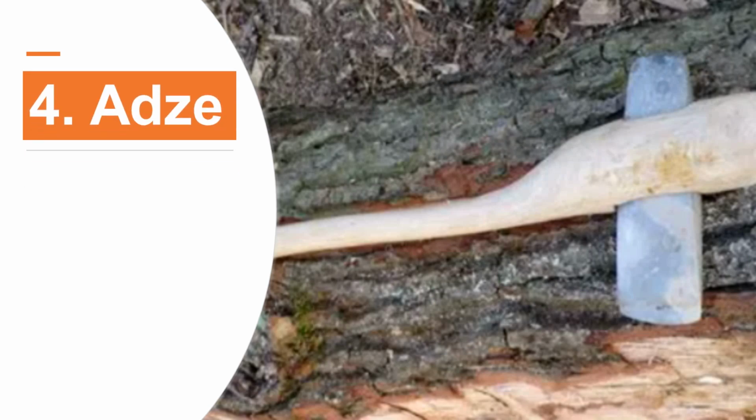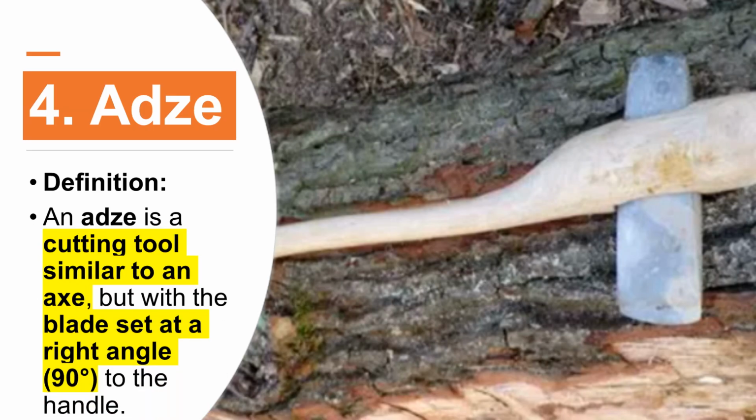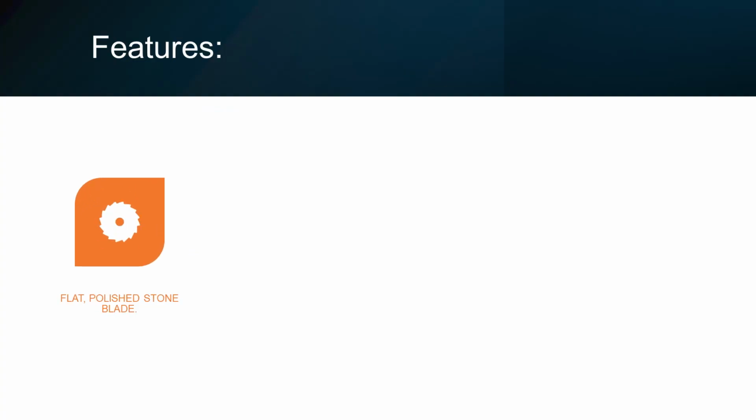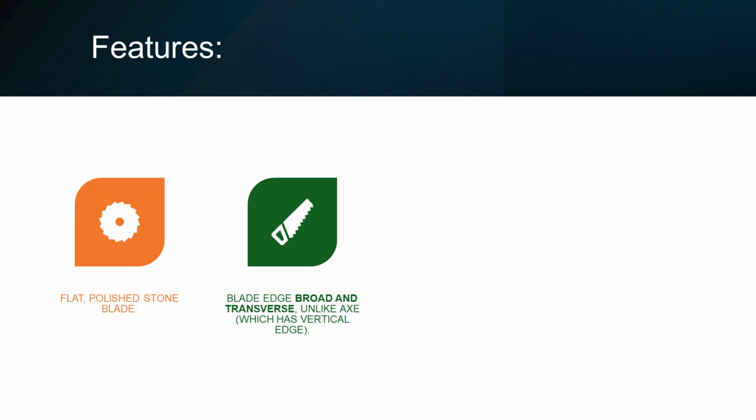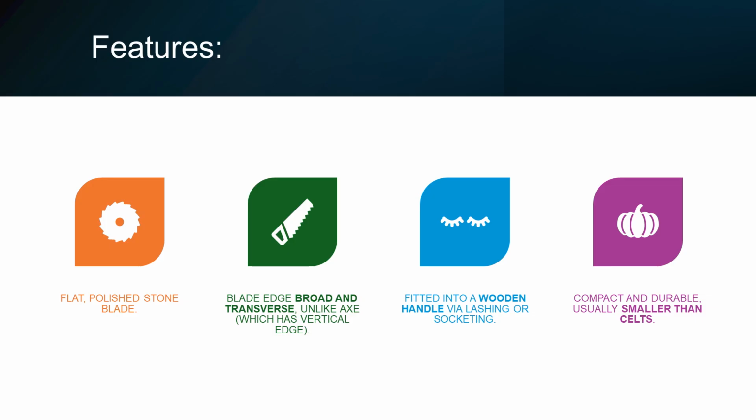4. Adze. Definition: an adze is a cutting tool similar to an axe, but with the blade set at a right angle, 90 degrees, to the handle. Features: flat, polished stone blade. Blade edge broad and transverse, unlike the axe, which has a vertical edge. Fitted into a wooden handle via lashing or socketing. Compact and durable, usually smaller than celts.